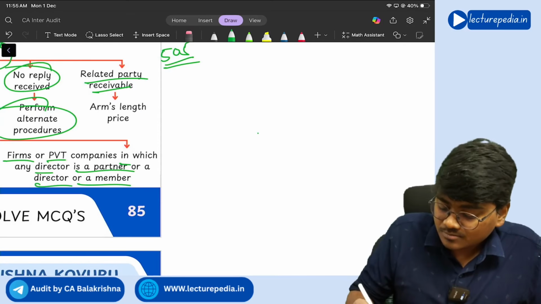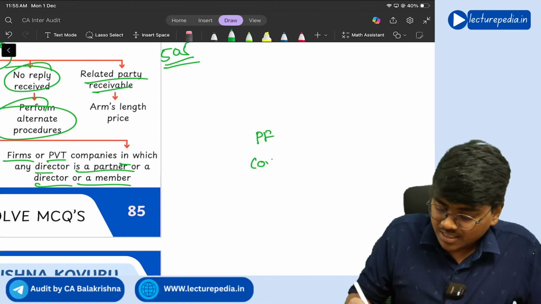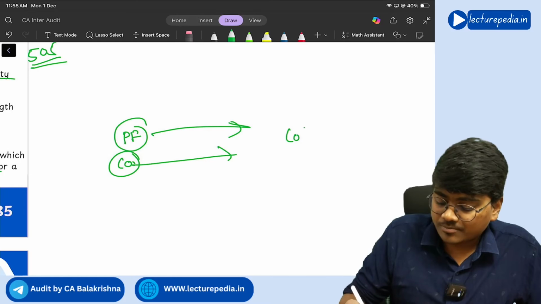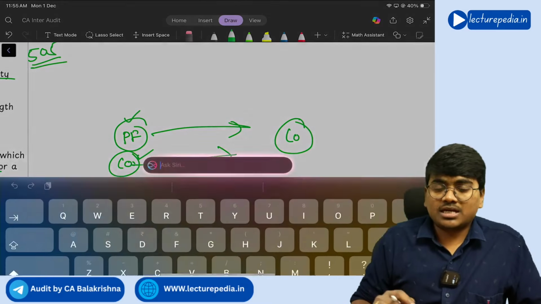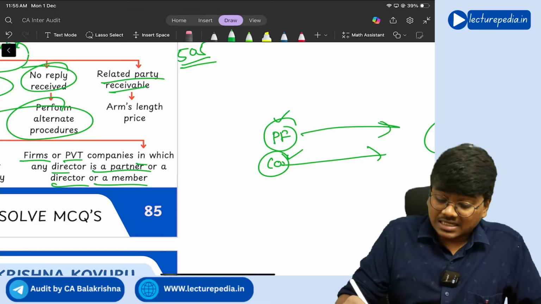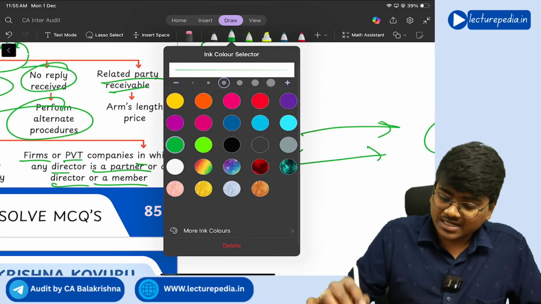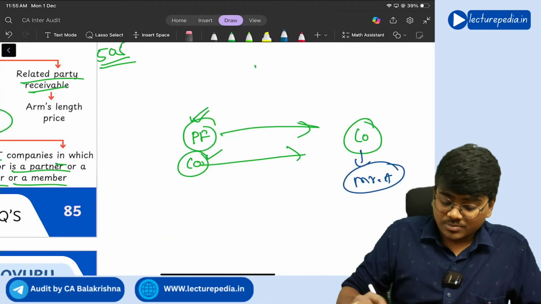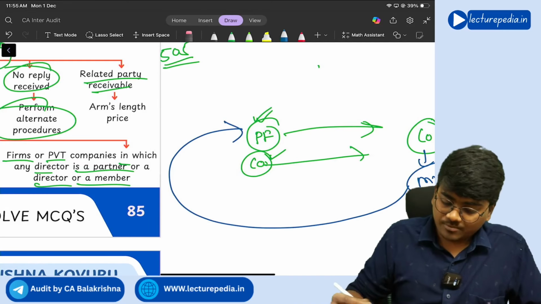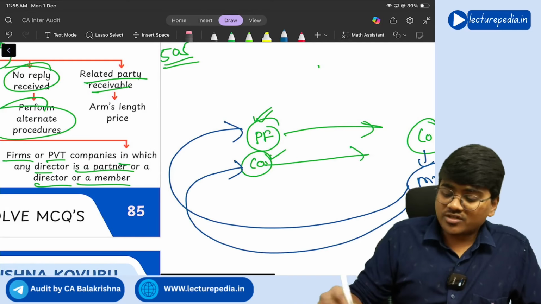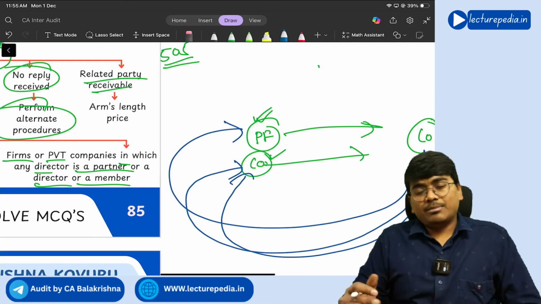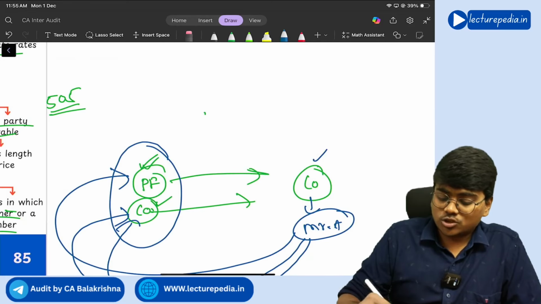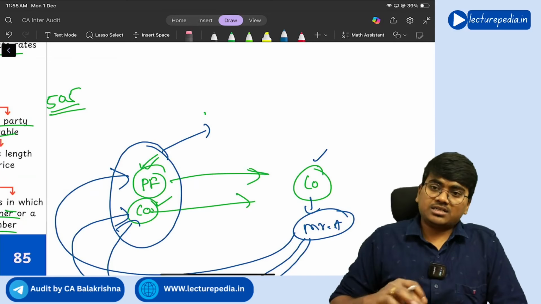That means any partnership firm or any company purchased goods from our company. Okay, this is our company. So from our company, a partnership firm or any company has purchased goods, and in this partnership firm, in our company, Mr. A is the director. This Mr. A is a partner of this partnership firm, or Mr. A is a director of this company, or Mr. A is a member of this company. In such a situation, these partnership firm and company, which are your debtors, should be disclosed separately. Getting it? Yes.